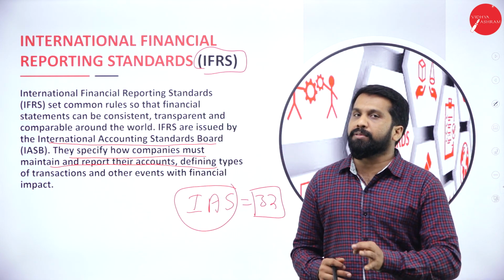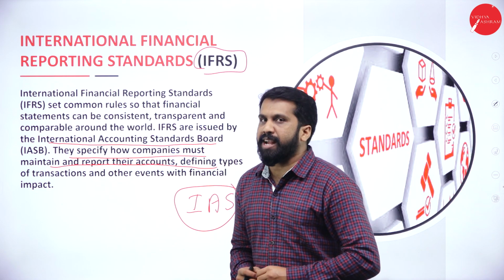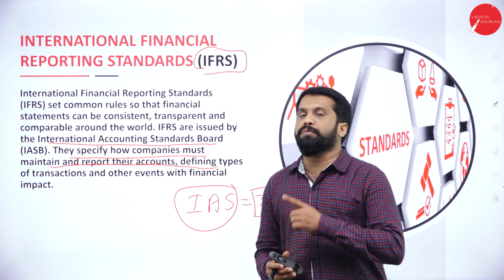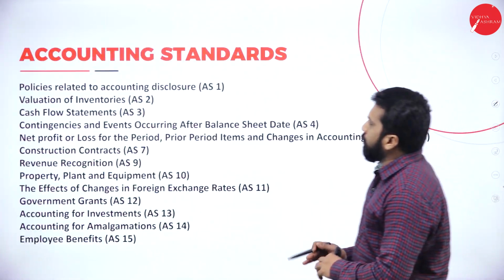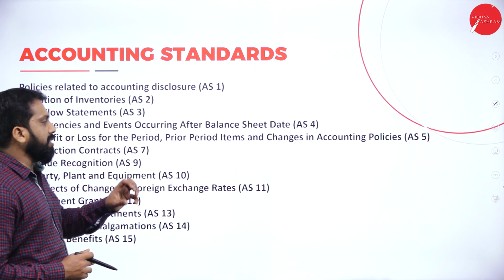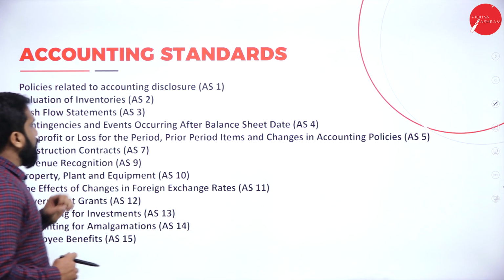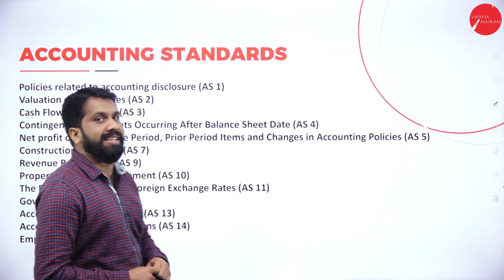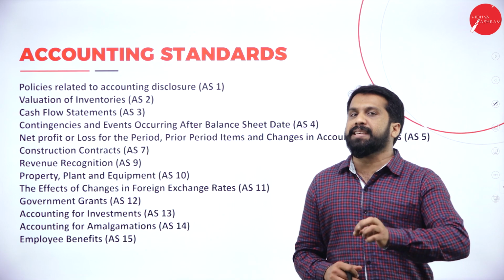Indian Accounting Standards. How many accounting standards do we have? We have 32 accounting standards. Please take a screenshot of this. This is just a 5 marks theory question. Along with that, you have to write these standards also. As I told you, these are not IFRS, but a few accounting standards are similar to or linked with IFRS. Always remember, you should write the accounting standard along with its number.